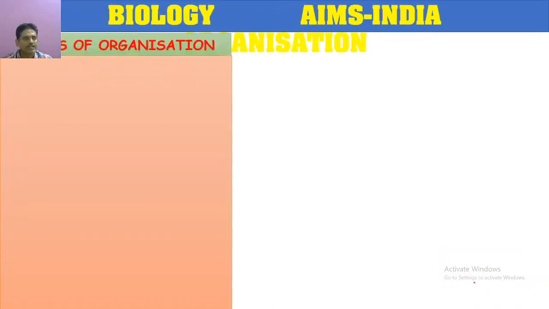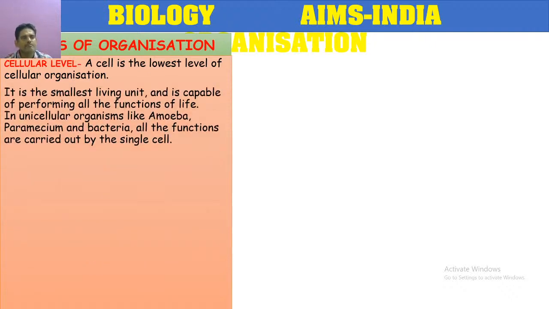Next, in the further levels of organization, cellular level of organization. A cell is the lowest level of cellular organization. It is the simplest living unit and it is capable of performing all the functions of life.